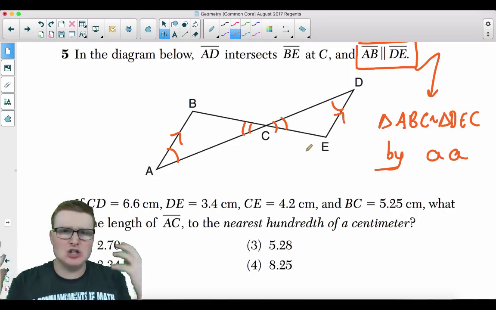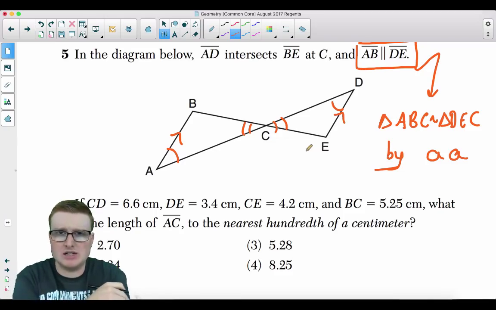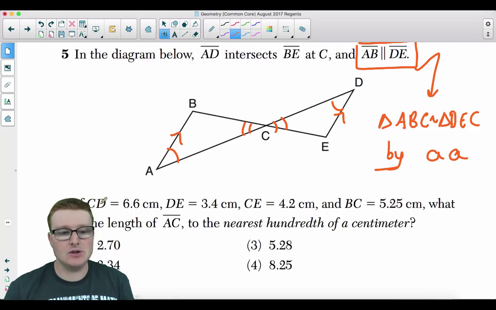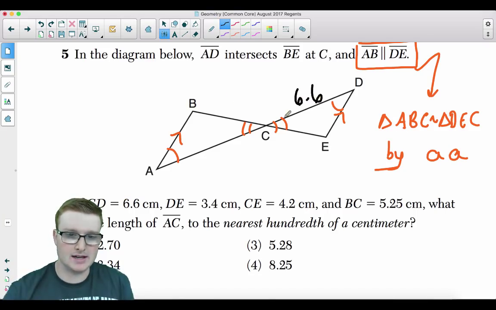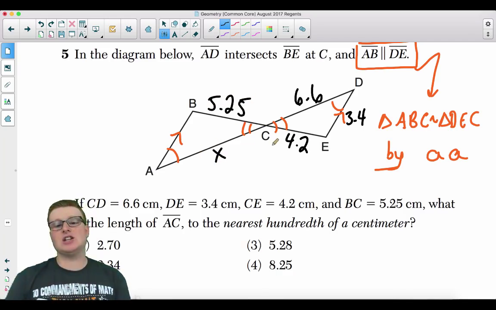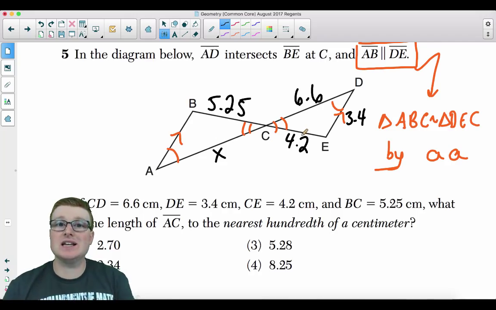But what does that even have to do with anything? Did I just pull that out of nowhere? No, not really. If you look down here, it's telling you the lengths of these measurements. If CD is 6.6, and DE is 3.4, and CE is 4.2, and BC is 5.25, then what is the length of AC? The reason I told you that these two triangles are similar is that you need to set up a proportion to get this question right.